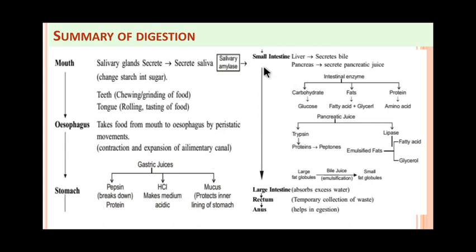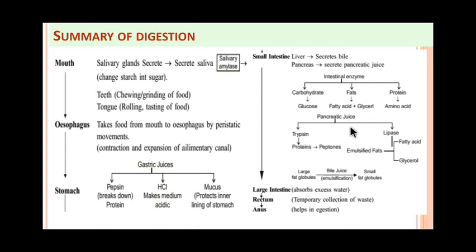From the stomach it then moves to the small intestine where it receives the secretions of the liver and pancreas through a common duct formed by the union of the bile duct and the pancreatic duct. The bile duct carries the bile, which is secreted by the liver and stored in the gallbladder. Now these were all intestinal enzymes which act upon different types of food, causing the conversion of protein into amino acid, carbohydrate into glucose and fats into fatty acid.